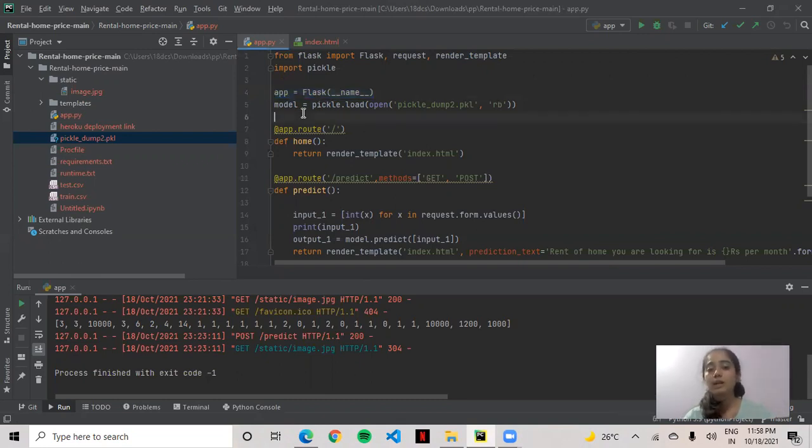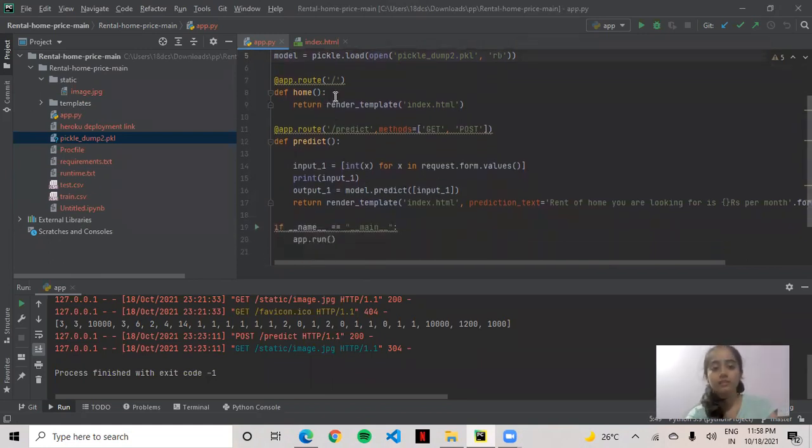Now we have to load our pickle file first. So for that, I have made one variable, and in that I have loaded my pickle file, and we have to load it in read mode only. Now I have defined one function here, which is the same as we do in Python, and I have rendered a template which is index.html. I'll show you what index.html is.